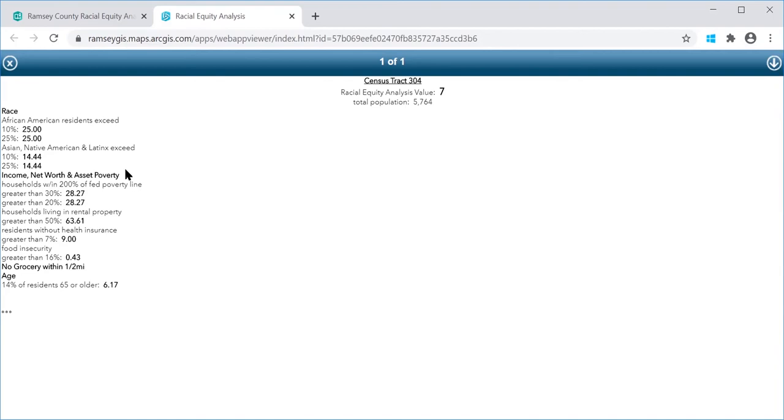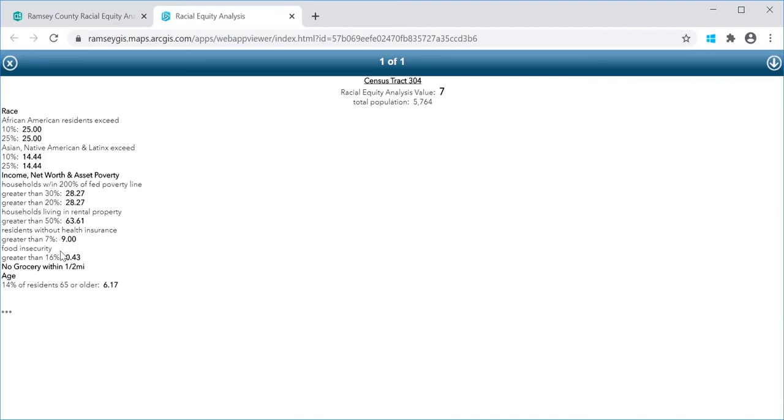And we also looked at income. So households that had income within 200% of the federal poverty guideline, if the percentage of households within that census tract were greater than 30%, a point was assigned. And if it was greater than 20%, a point was assigned. And we also looked at households living in residential property. If more than 50% of the households in that neighborhood lived in residential property, and this one had 63.61%, a point was assigned. And we looked at residents that did not have health insurance. And if that was greater than 7%, a point was assigned.